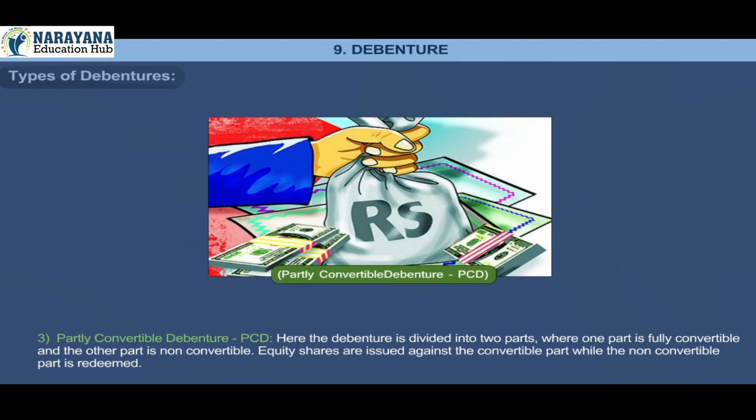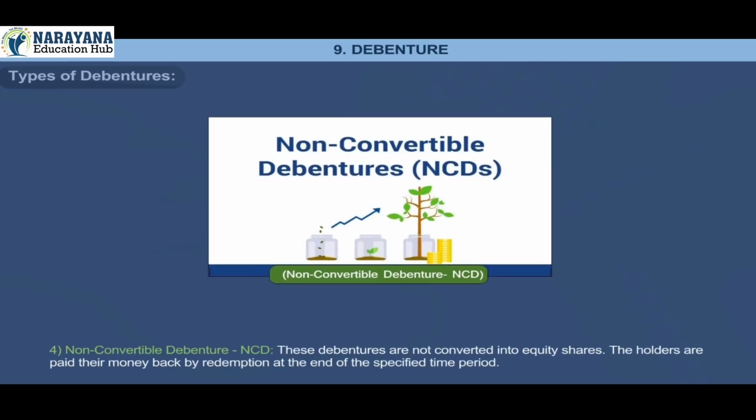3. Partly convertible debenture, that is PCD. Here the debenture is divided into two parts, where one part is fully convertible and the other part is non-convertible. Equity shares are issued against the convertible part while the non-convertible part is redeemed. 4. Non-convertible debenture, that is NCD. These debentures are not converted into equity shares. The holders are paid their money back by redemption at the end of the specified time period.